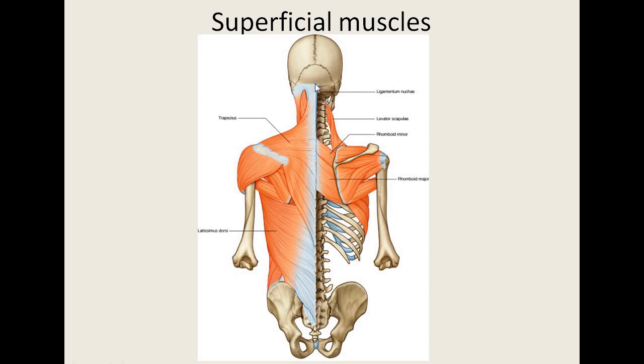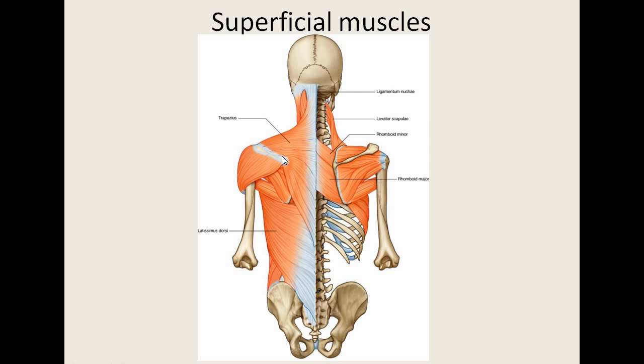It originates from the upper part of the external occipital protuberance and medial 1/3 part of the superior nuchal line, and the ligamentum nuchae, which extends from the external occipital protuberance up to the C7 cervical vertebra. It also originates from the spinous processes of all the thoracic vertebrae. It is inserted into the posterior border of the lateral 1/3 part of the clavicle, medial border of the acromion process, and the upper border of the spine of the scapula.